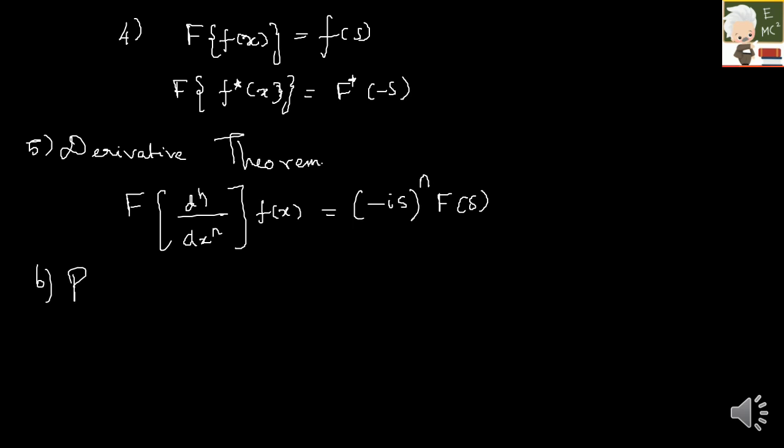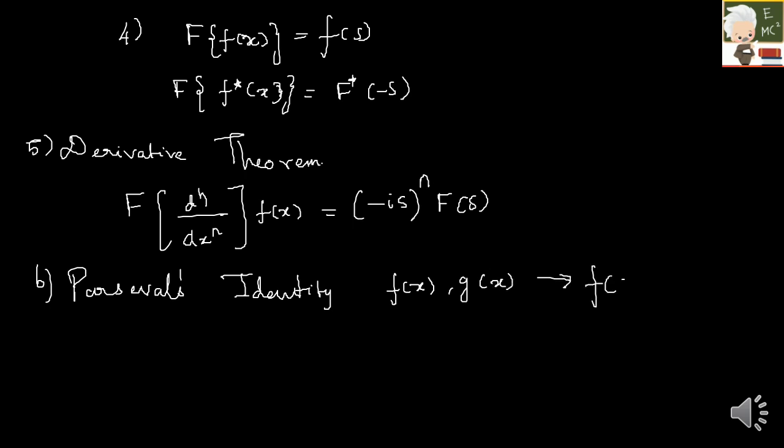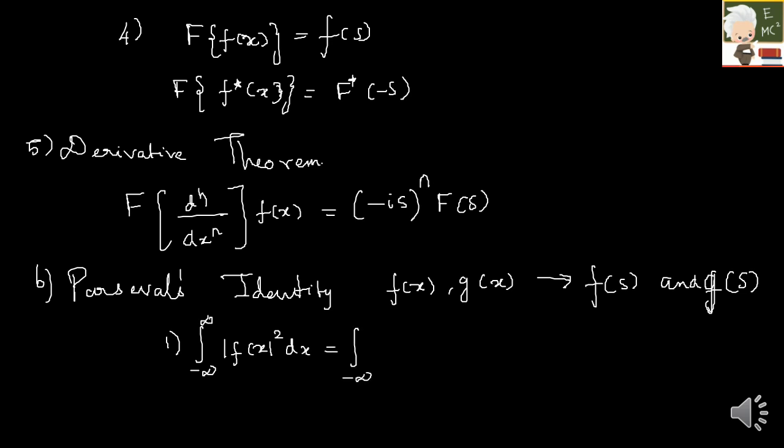And then next, last but not least, Parseval's identity. So what does Parseval's identity mean? If you have functions f(x) and g(x), then their Fourier transforms are F(s) and G(s). So we have two statements here. First one is the integral from minus infinity to plus infinity of mod f(x) whole square dx is equal to the integral from minus infinity to plus infinity of mod F(s) whole square ds.